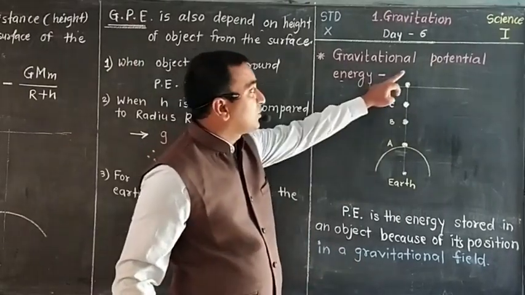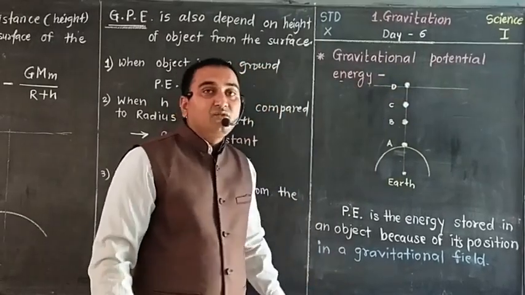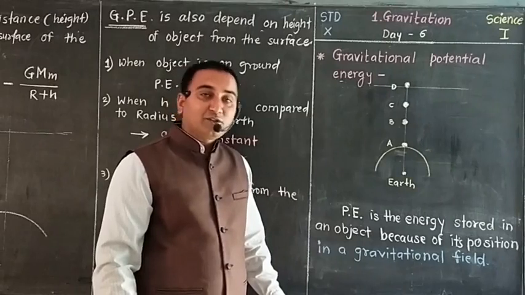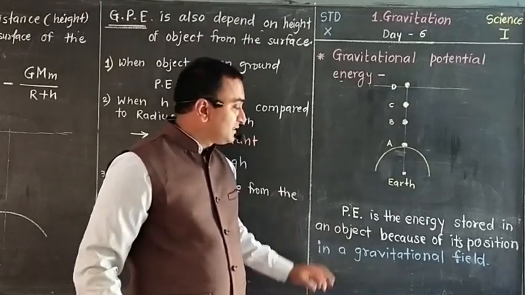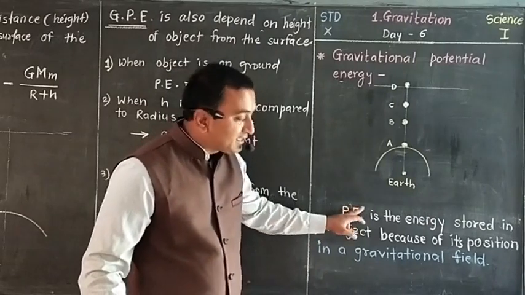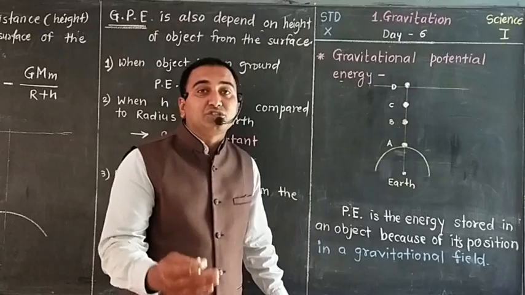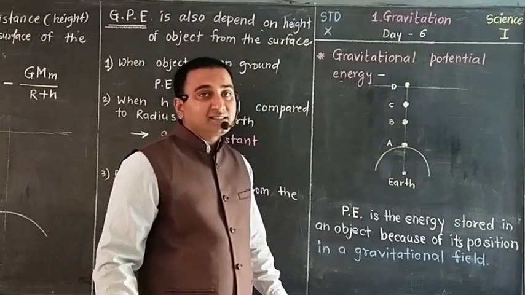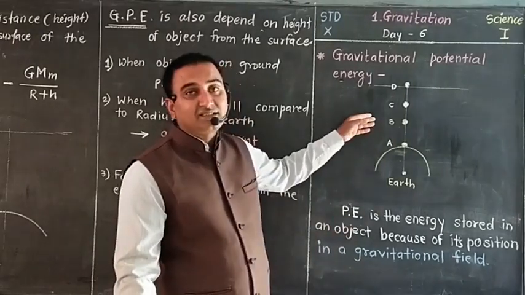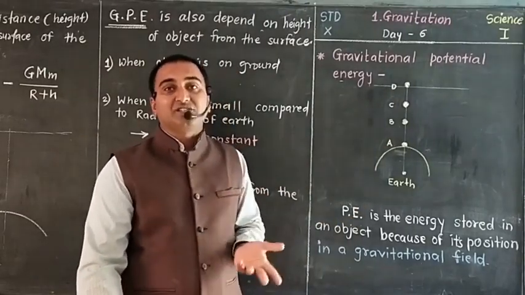Now we are discussing only potential energy. What is meant by potential energy? That also we have learned in the previous standards. What is the definition here? Potential energy is the energy stored in an object because of its position. So as the position gets changed, the energy stored within that object also gets changed.